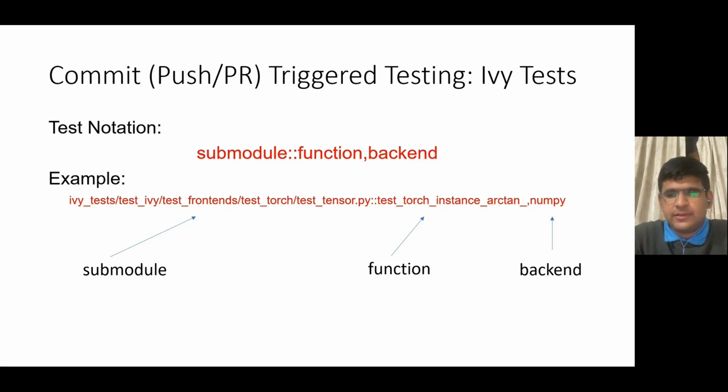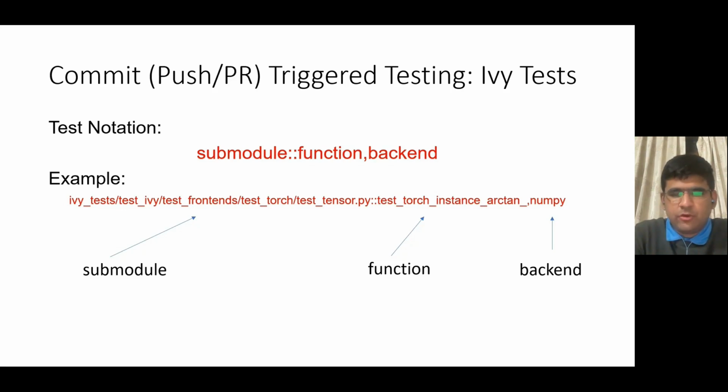An Ivy test is defined as the triplet of submodule, function, backend. The notation given here is used to identify each test. We first have the submodule, followed by the function being tested, and followed by the backend. For example, here we are testing the torch instance arctan function of the tensor submodule with the NumPy backend.